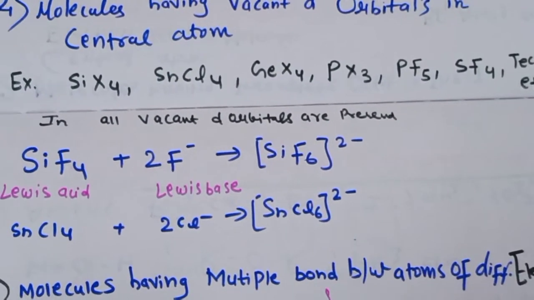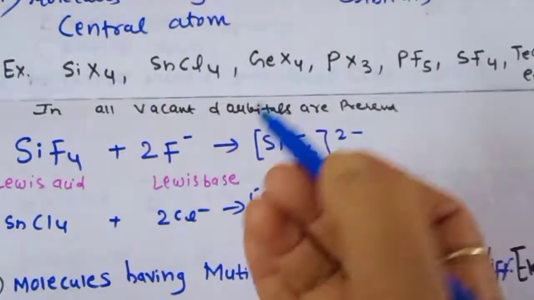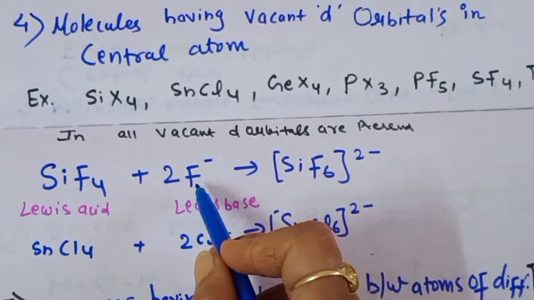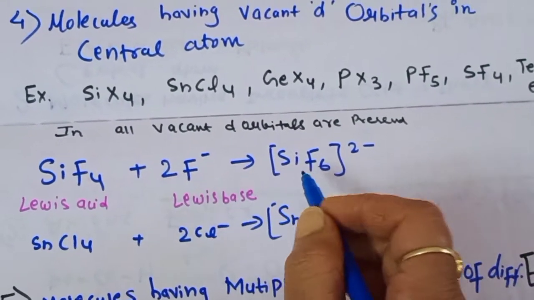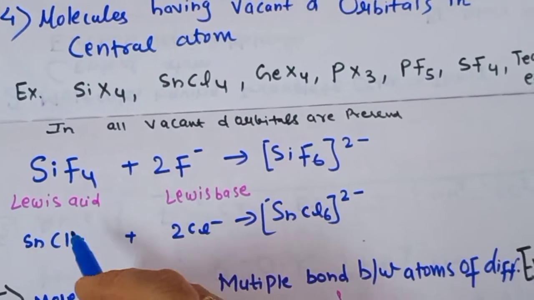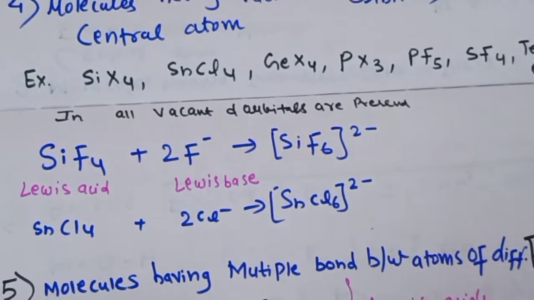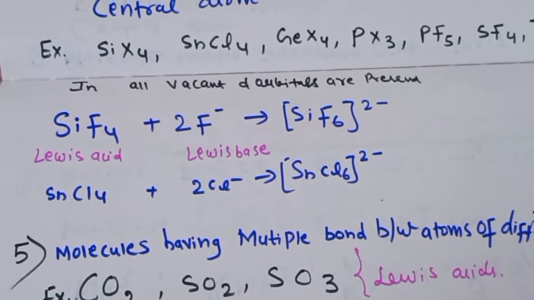So we know that silicon tetrafluoride is here. It reacts with the fluoride ion. As we know that there are 3 lone pairs of electrons in every halogen, so it can donate and they can form the complex. So the complex is SiF6 2-. Similarly, stannous tetrachloride can also accept the fluoride electrons and form the complex SnCl6 2-.